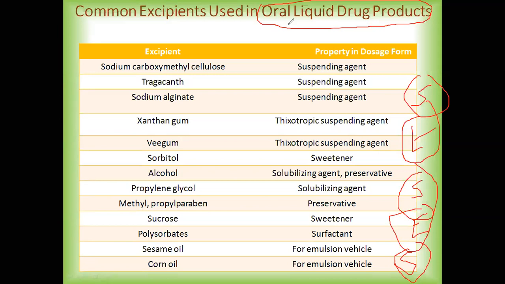So here we are talking about oral liquid drug products such as suspensions and emulsions. Whether it is biphasic or monophasic is a totally different thing. Here we are only talking about the excipients used in orally taken liquid drug products. Is it clear, students?